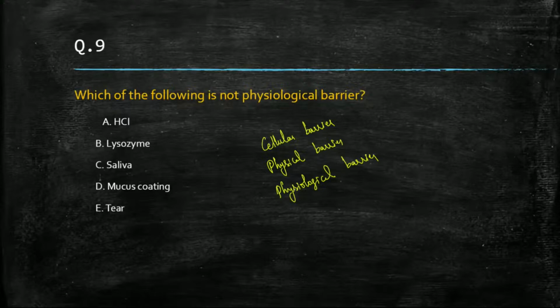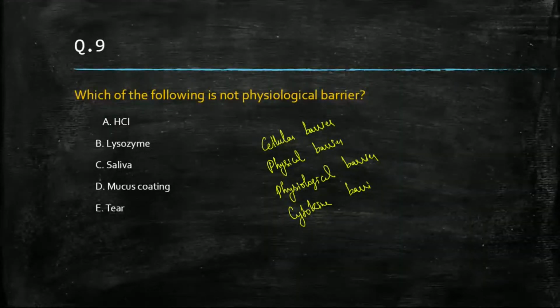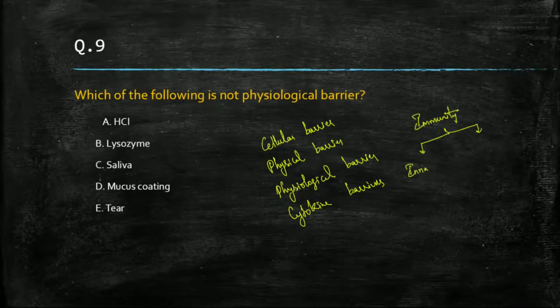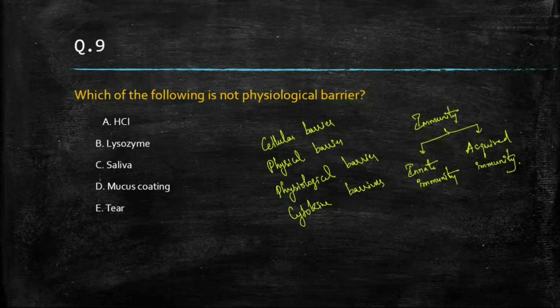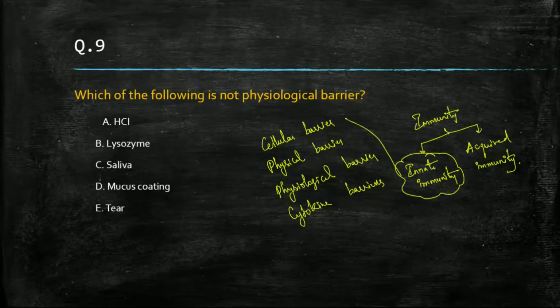then we can say that we have cytokine barrier. These are all innate barriers. So if you talk about immunity, in immunity we have two types. One is your innate immunity and second one is your acquired immunity. This innate immunity is divided into these multiple barriers.